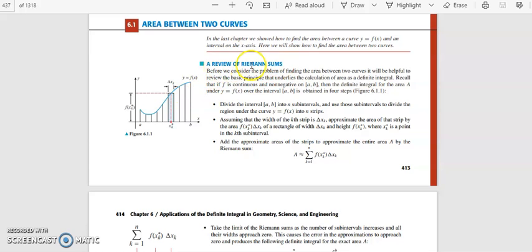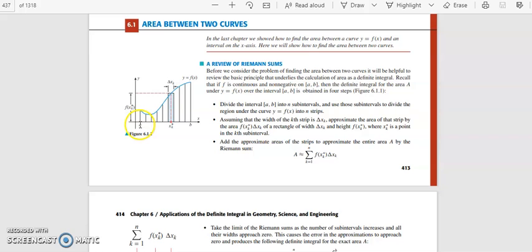This integral can be expressed as what is called a Riemann sum. To find any area, what we do is split it into different subintervals. So you have the interval from a to b, and let us divide it into different subintervals.